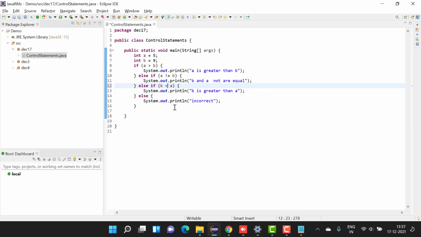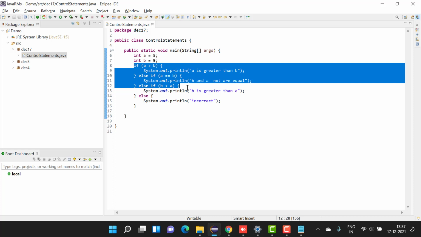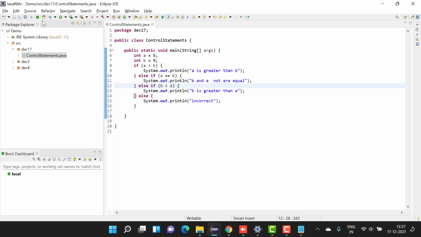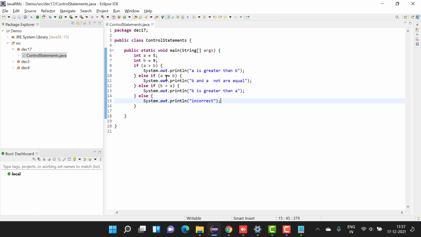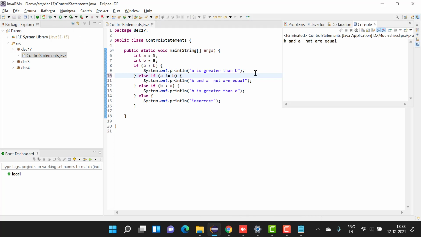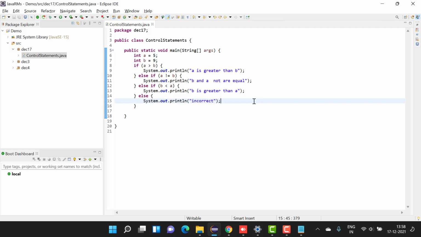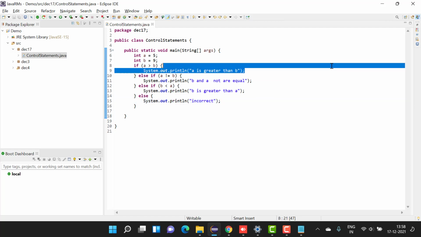and make it like this. So on this condition, none of the three are true. Since none of the three are true, then only you will get the last statement. Even if one statement is true in between, it doesn't care about the last one. It will check this and game over.